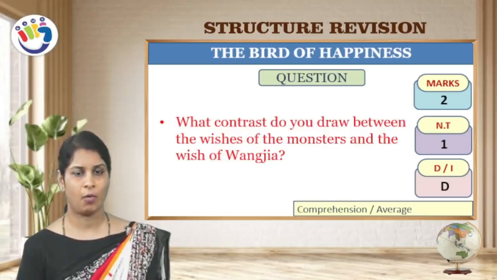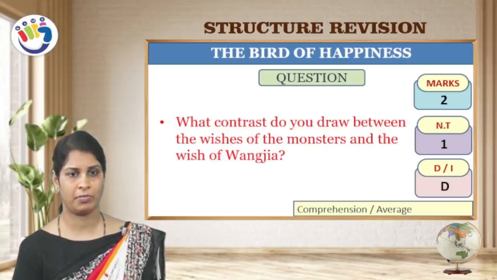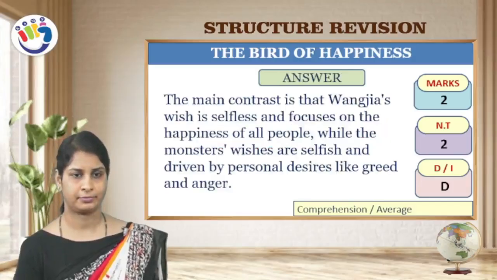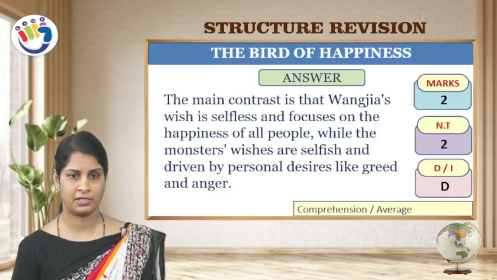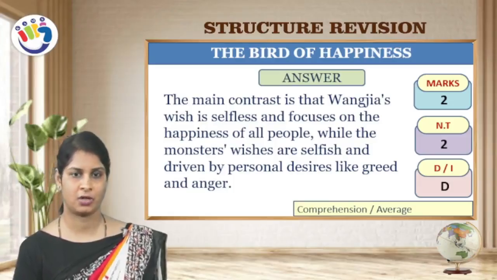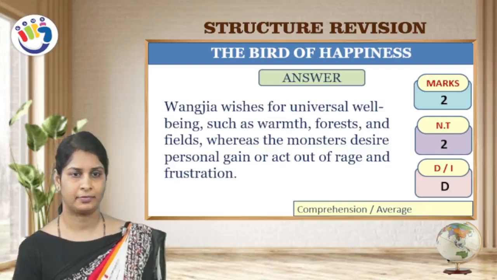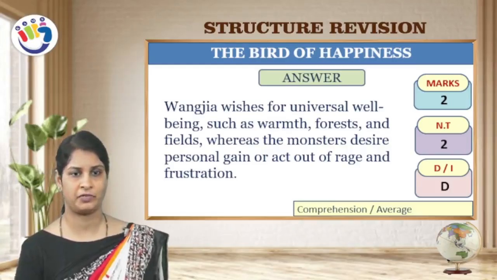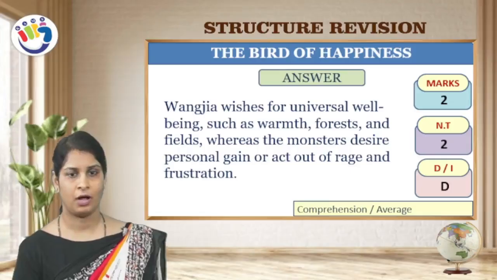Next question. What contrast do you draw between the wishes of the monster and the wish of Wangzia? The main contrast is that Wangzia's wish is selfless and focuses on the happiness of all people, while the monster's wishes are selfish and driven by personal desires like greed and anger. Wangzia wishes for universal well-being such as warmth, forest, fields, whereas the monsters desire personal gain or act out of rage and frustration.